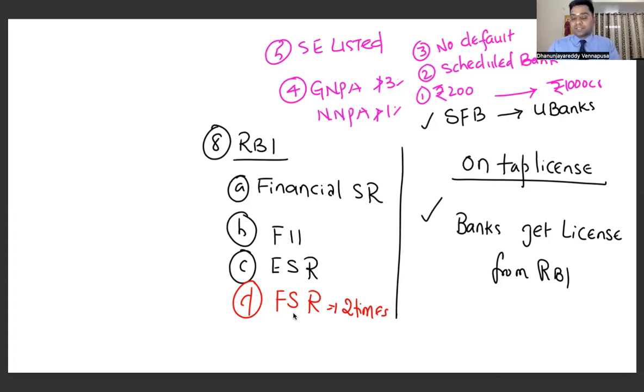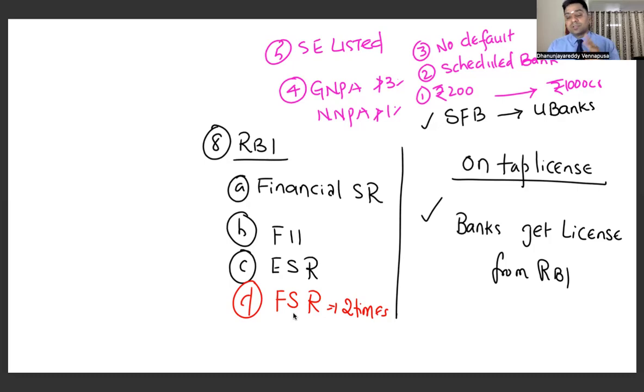Now what RBI said recently is small finance banks can be converted into universal commercial banks. Now what is a universal bank? A bank which will have operations throughout the country. They will have neither geographical restrictions nor transaction restrictions. In order to start a universal bank in India, at present you require 1000 crores capital.